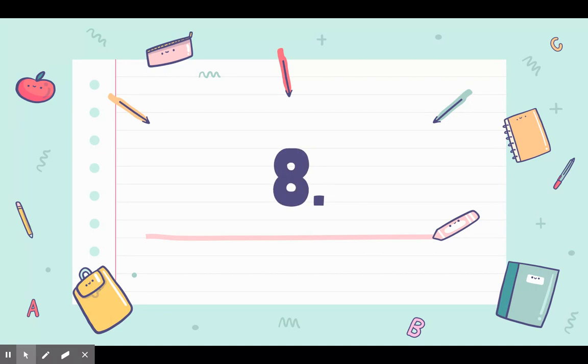Good. Number 8. It's the same type of question, except this time you're doing the number 19. Tell me how many 10s are in the number 19 and how many 1s are in the number 19. Remember that only one answer can be chosen for the 10s and the 1s.